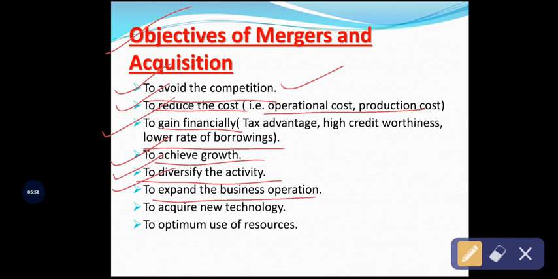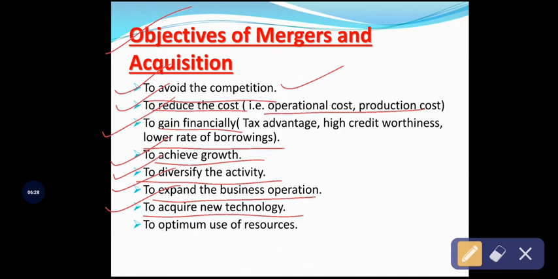And one more objective, that is it helps to acquire new technologies. That is a major objective of merger and acquisition, to adopt the latest technologies which other companies are using in an advanced way. Merger and acquisition is also helpful to acquire new technology and adopt the latest technologies which other companies are using in their production process.